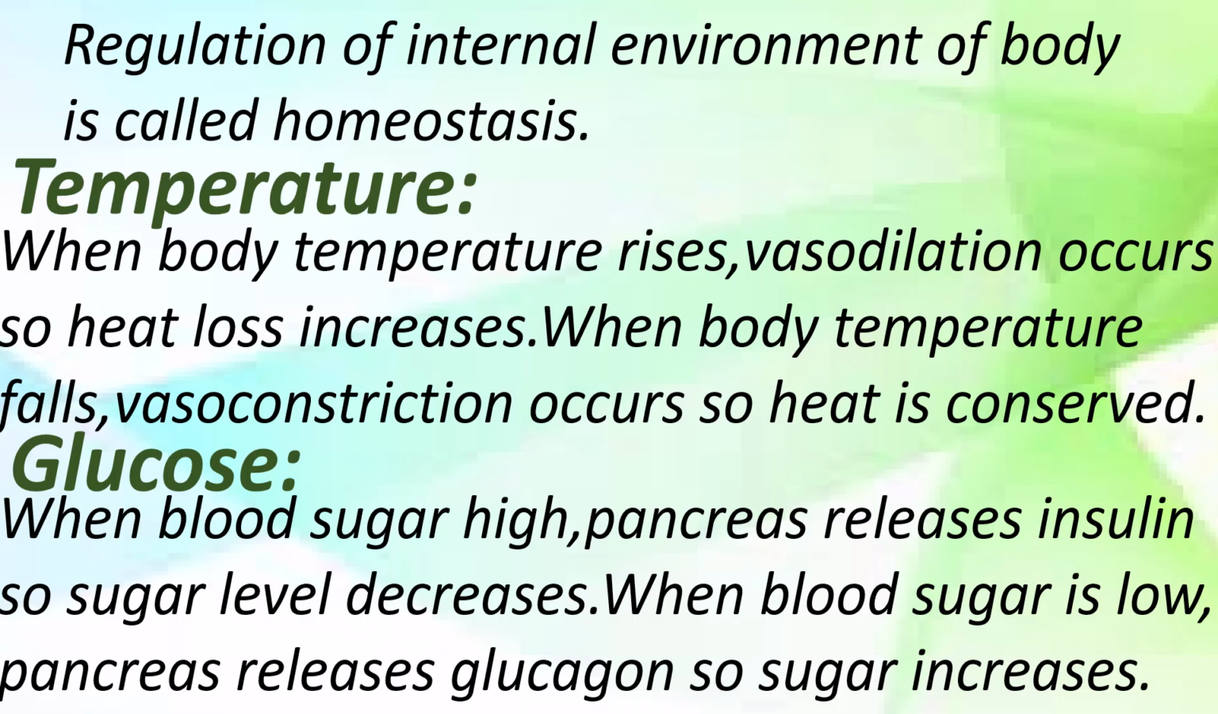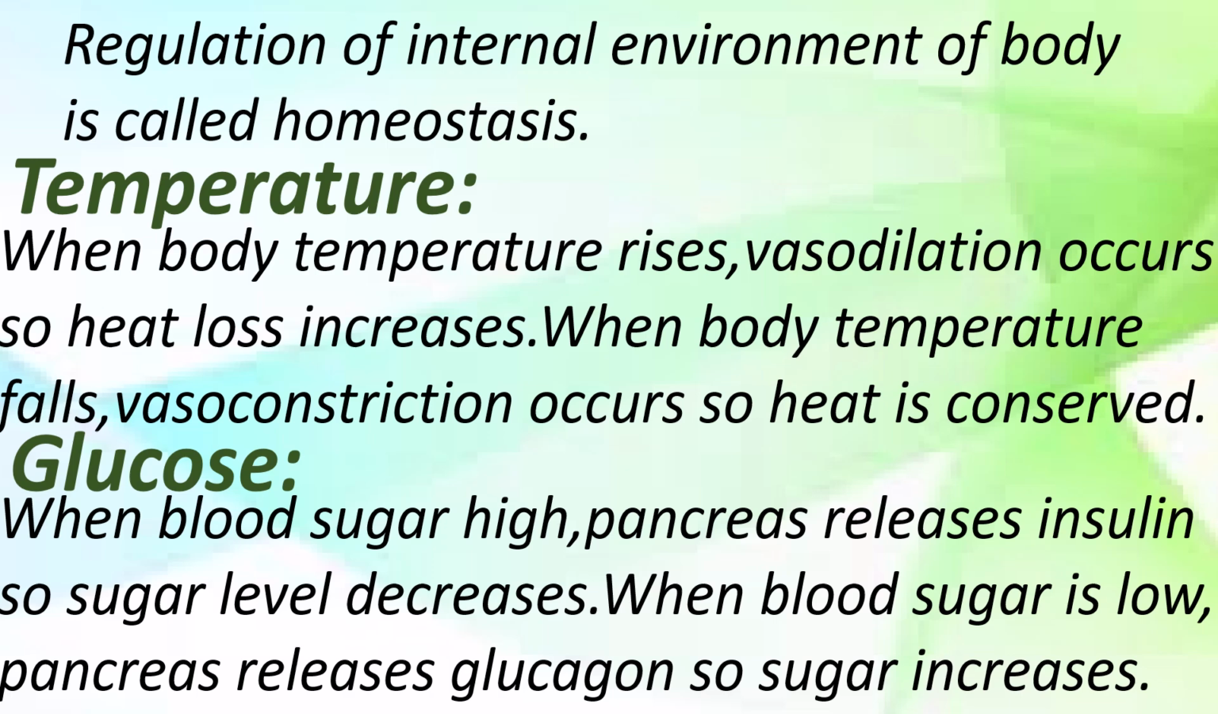Glucose. How does our body regulate its glucose level? Glucose level is regulated by different hormones. When blood sugar is high, the pancreas releases insulin, so sugar level decreases. When blood sugar is low, the pancreas releases glucagon, so sugar level increases.